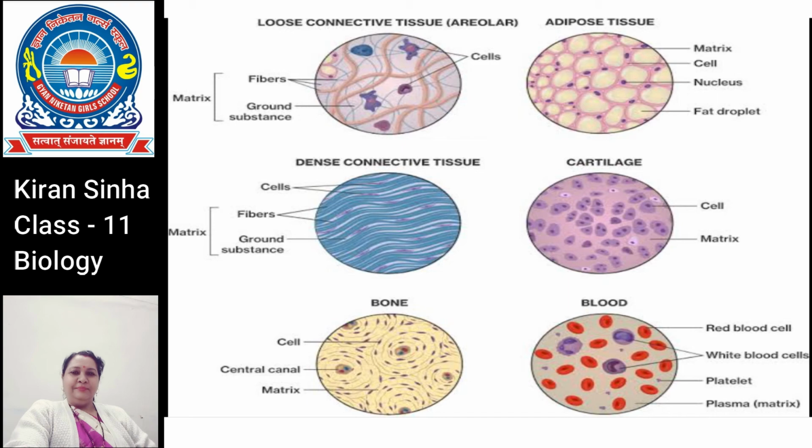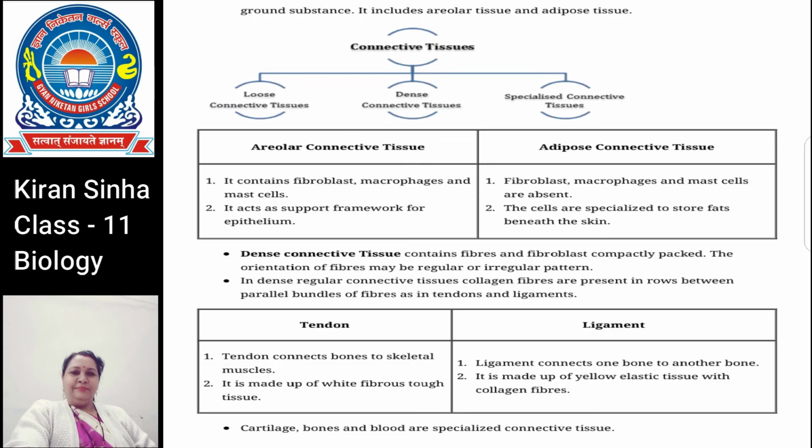Ligaments are the dense regular connective tissues that attach one bone to the other and hold them in the joints. In this, the fibroblasts are scattered and the collagen fibers are oriented in different directions.